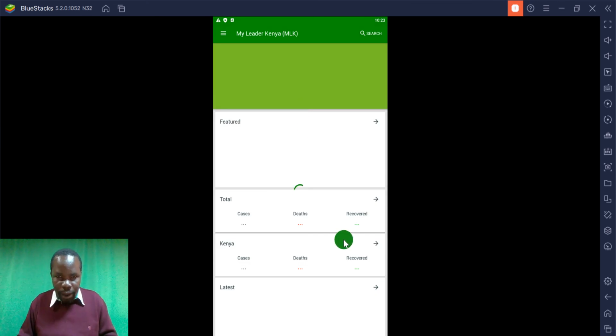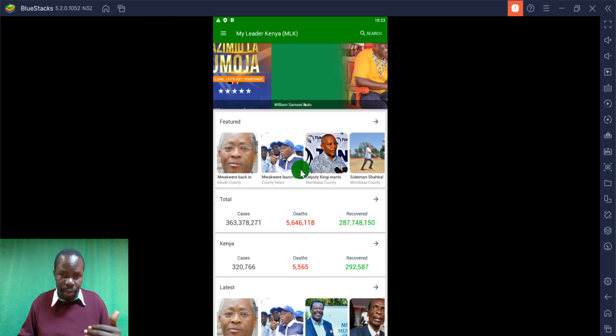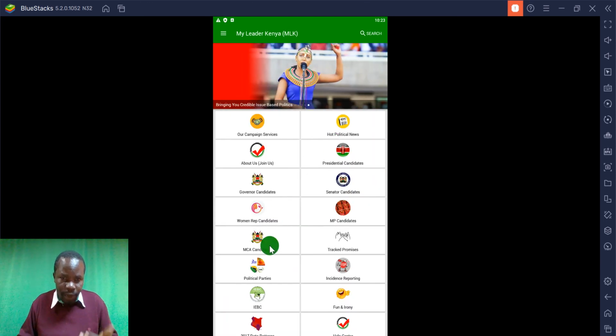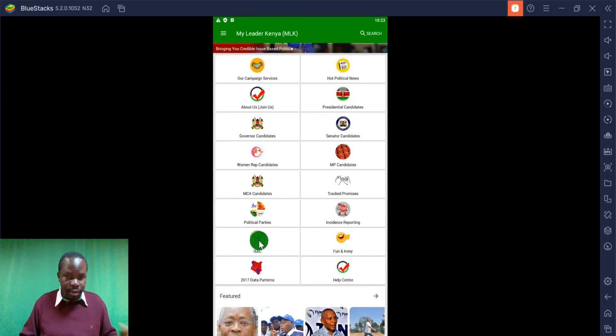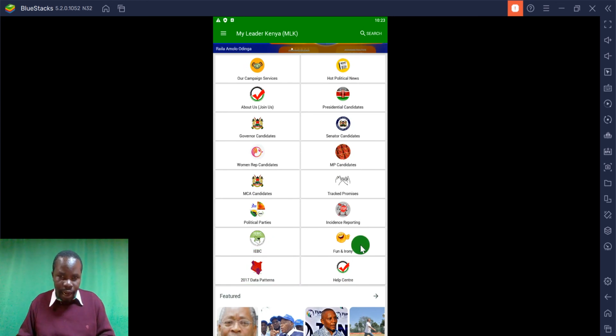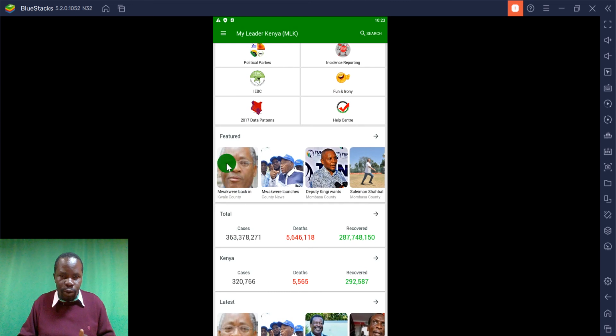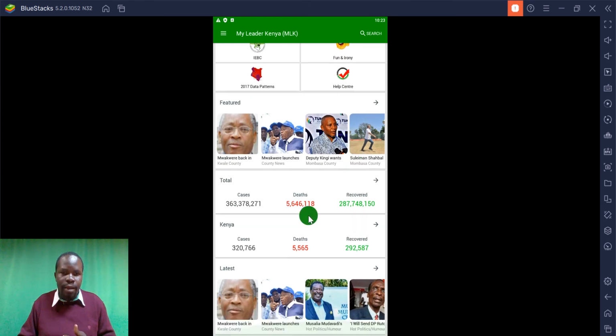Then down here on the menus, we have different aspects that you can find from there. I'll run us through more of the categories. I have IBC, just updates about the IBC. Fun and iron is anything funny. 2017 data patterns, we are trying to populate a lot of that, and then we have the health center. Down here again, we have what's featured news, and then we have the latest news, and from that, of course, we give some statistics about COVID.